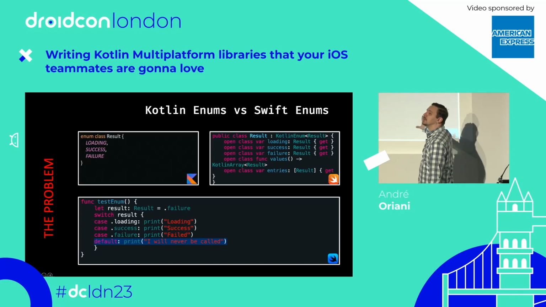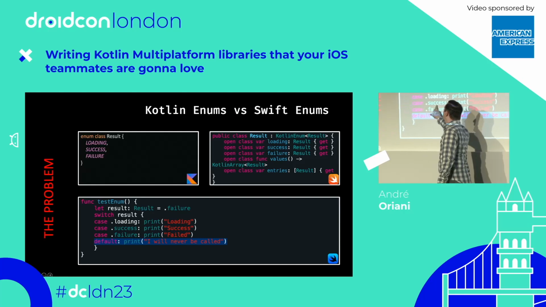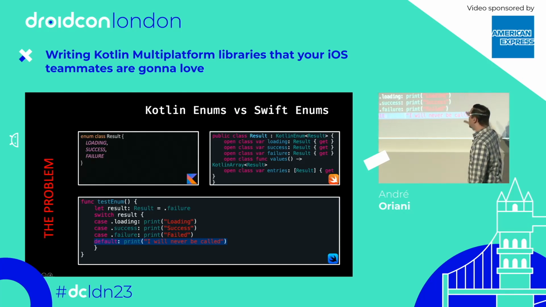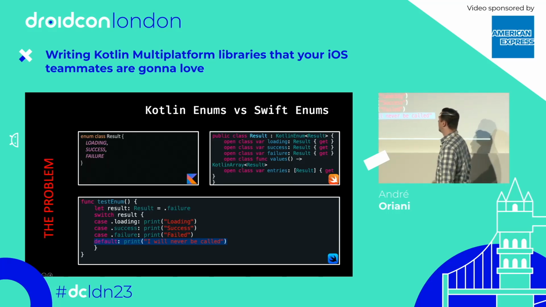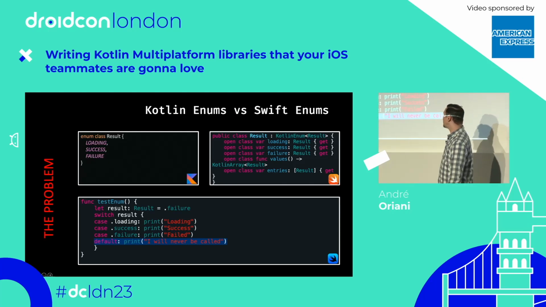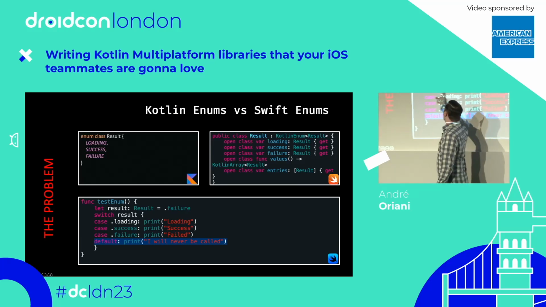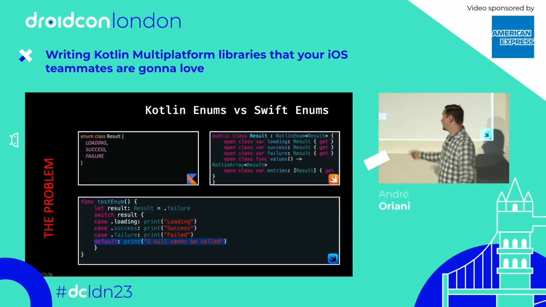So we can see here, I don't know how many of you are familiar with Swift, but the syntax is pretty similar, right? So you have this dot enum element. But the problem is that there is no way for Swift to know that loading, success and failure are the only possibilities of your enum. You have to provide this useless default clause here that's never going to be called, because switches in Swift, like when in Kotlin, are exhaustive. So you have to provide all the cases.